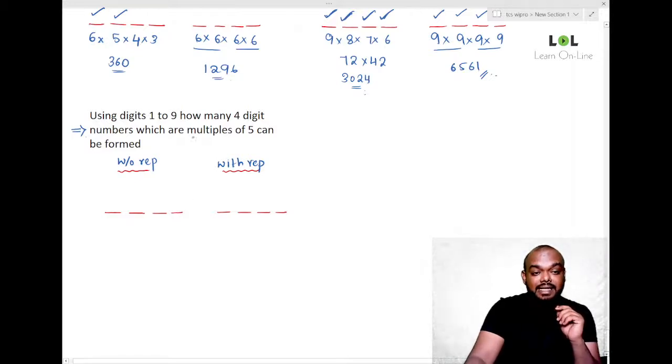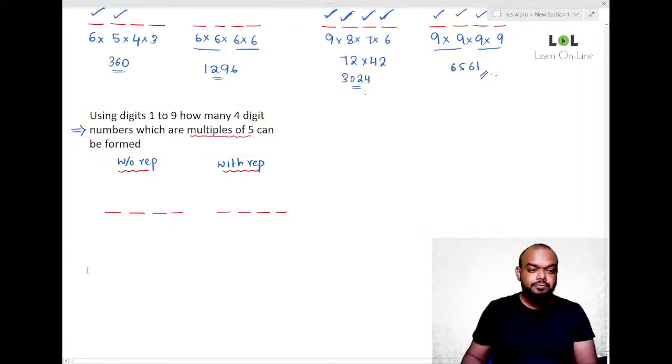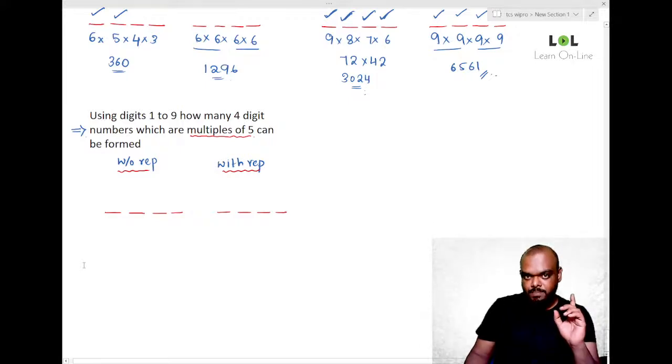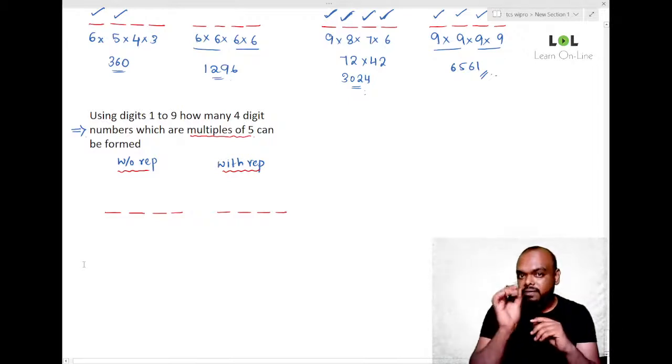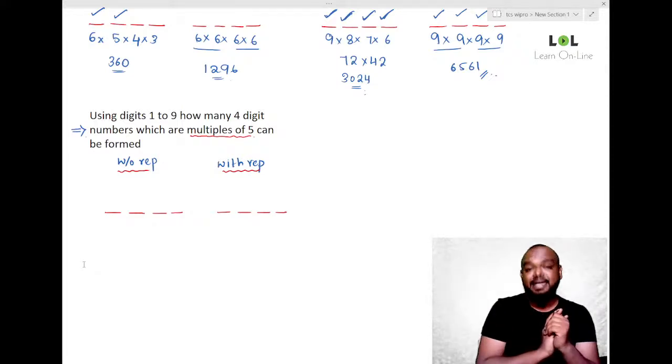So look, this time there is an explicit condition here. What is it? Multiples of 5. Whenever there is an explicit condition in the question, always start from the place where the condition is acting upon.